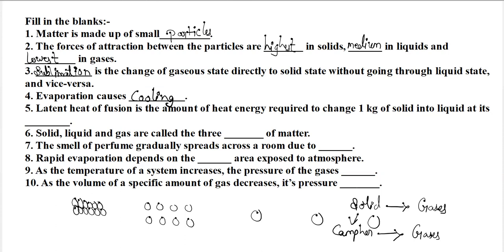Latent heat of fusion is the amount of heat energy required to change 1 kilogram of solid into liquid at its melting point temperature.